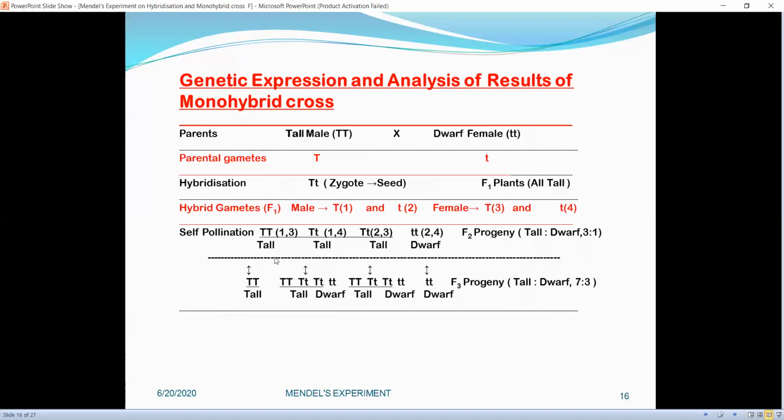In the F3 generation, some tall plants gave only tall, whereas two-thirds of the tall plants again segregated into tall and dwarf in a 3 to 1 ratio, whereas the dwarf plants gave only dwarf. So the F3 progeny shows 7 to 3, tall to dwarf. Wherever there is capital T, it will be tall, and the tall can be homozygous as well as heterozygous. If homozygous, it is capital T capital T. If heterozygous, it is capital T small t.